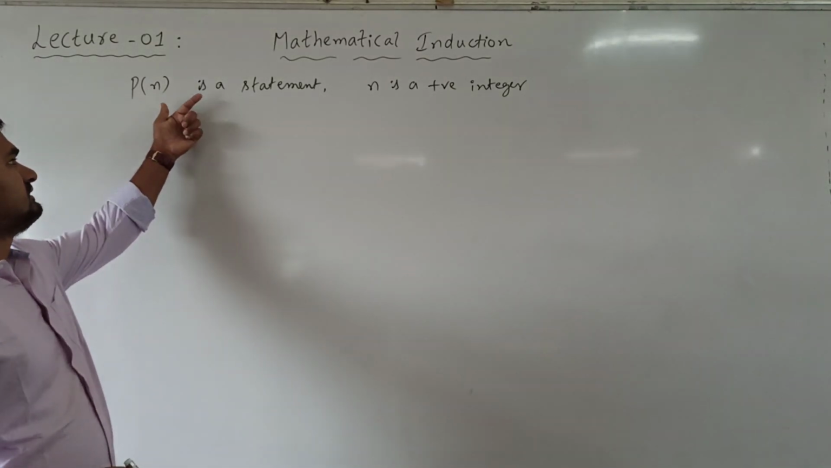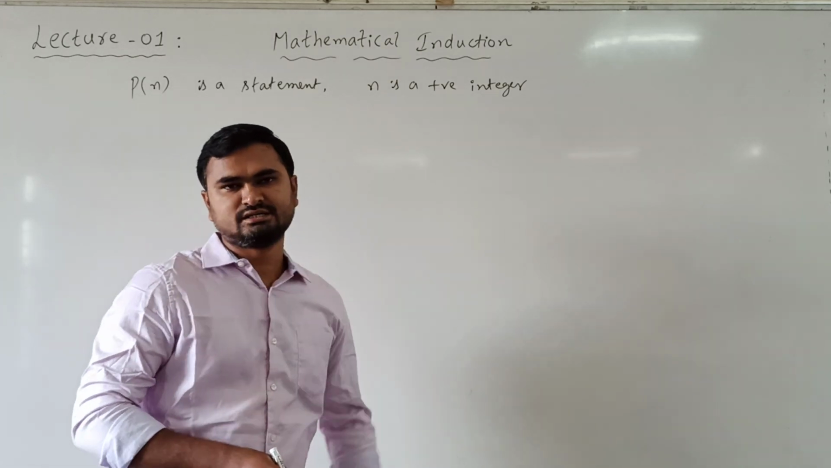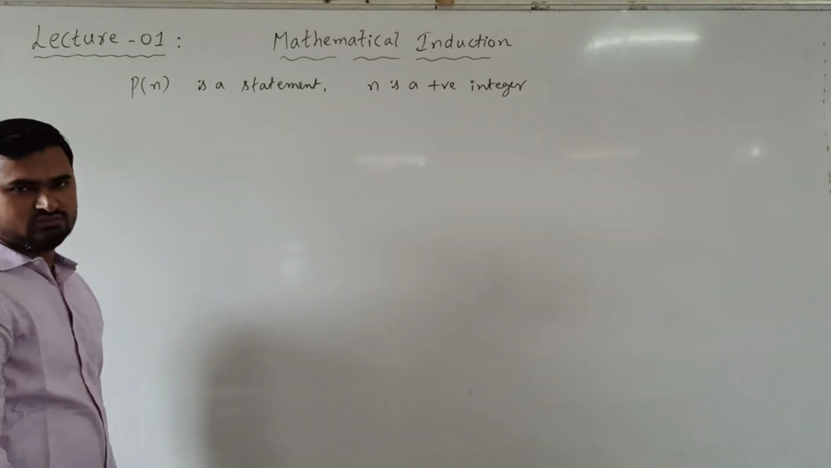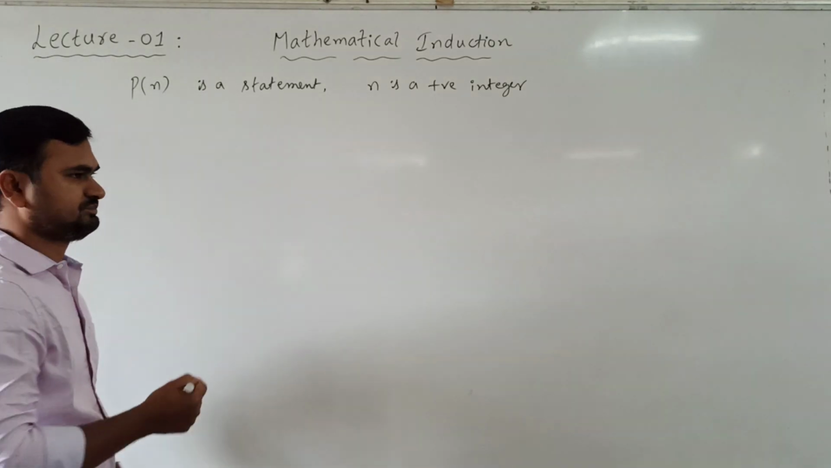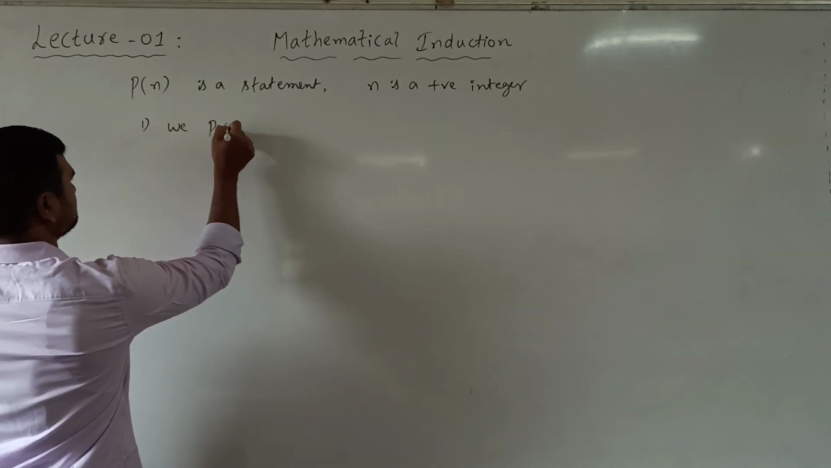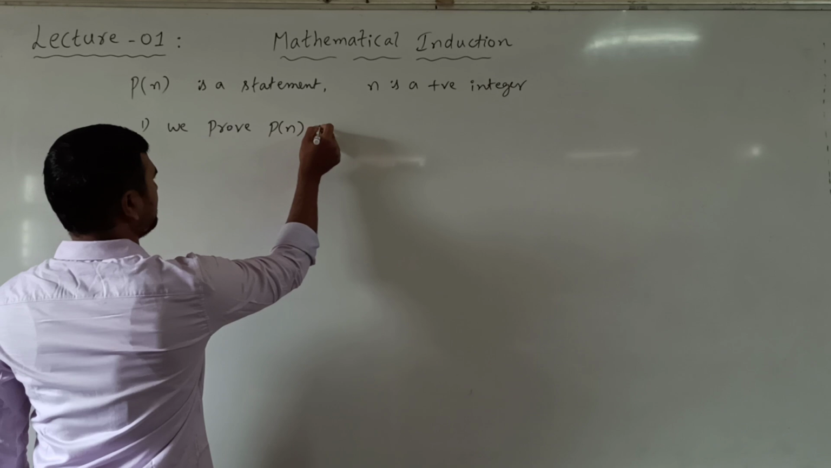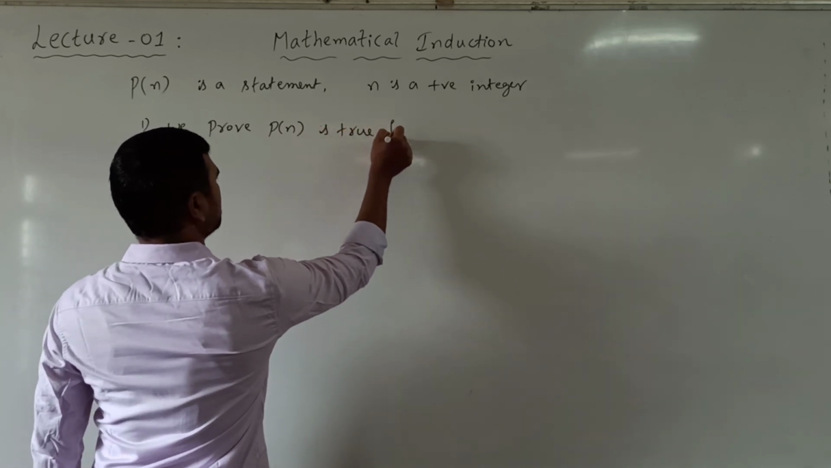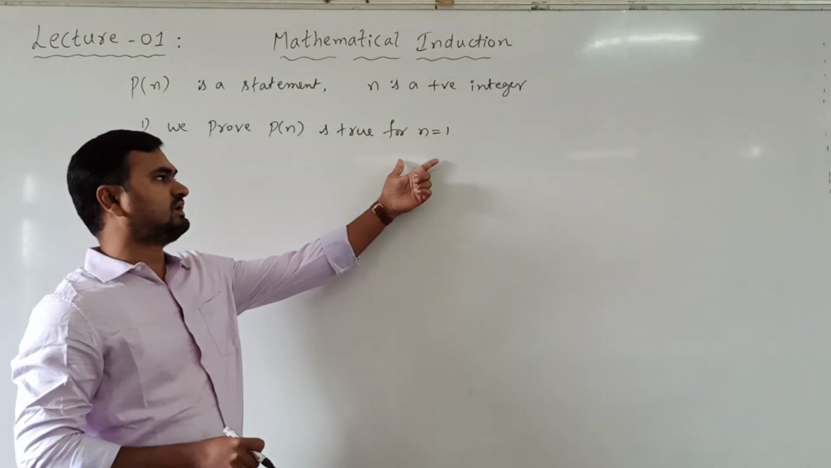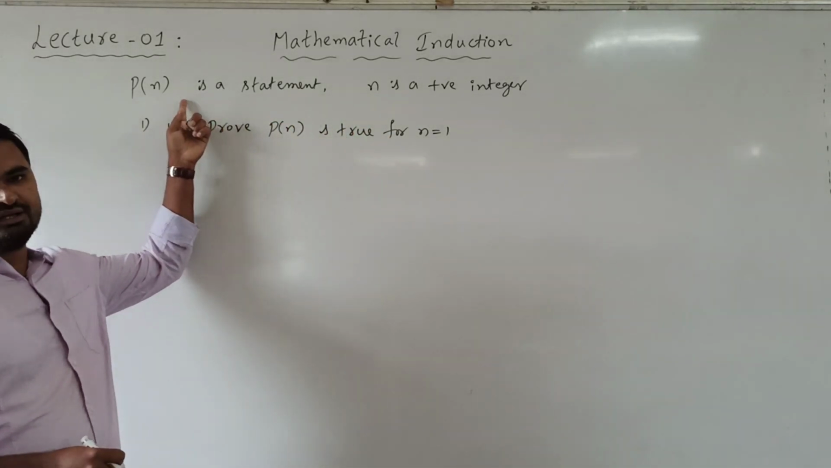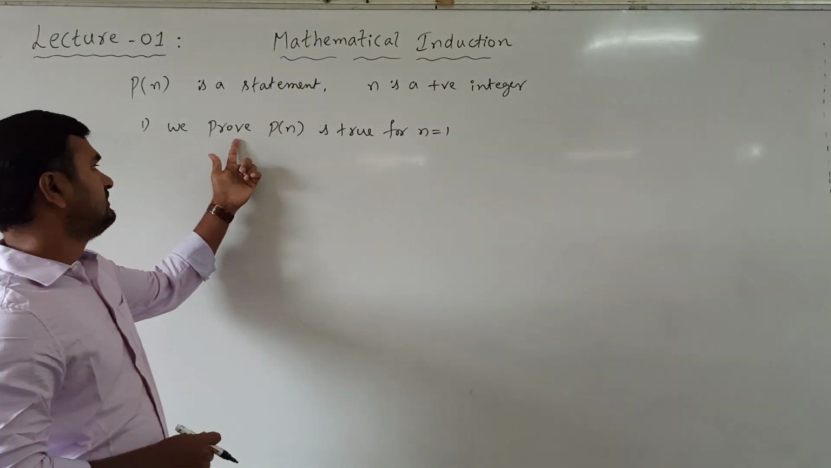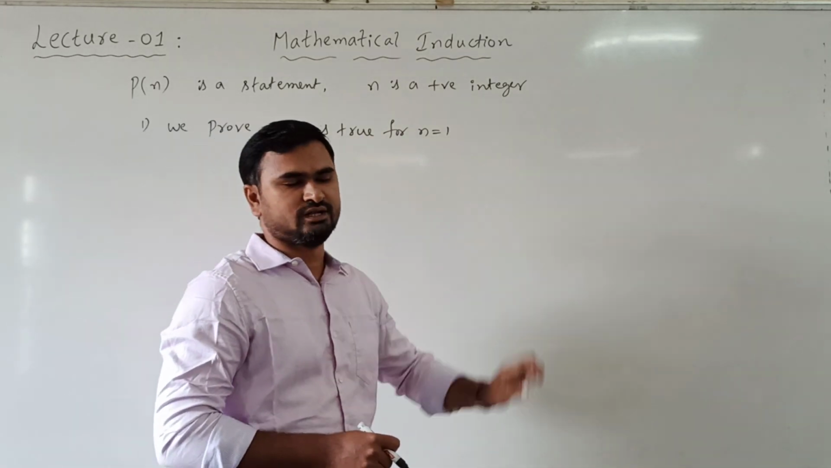Now, how do we check this statement is true by using mathematical induction? What we do is we first prove that the statement is true for n equal to 1. In the first step we prove P of n is true for n equal to 1. Take n equal to 1, substitute in the given statement, and see whether the statement is satisfied or not. If it is satisfied, then we say it is true for n equal to 1.